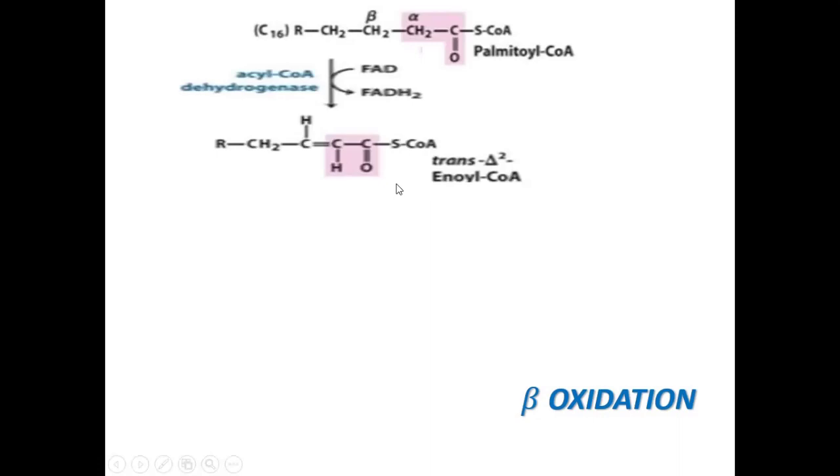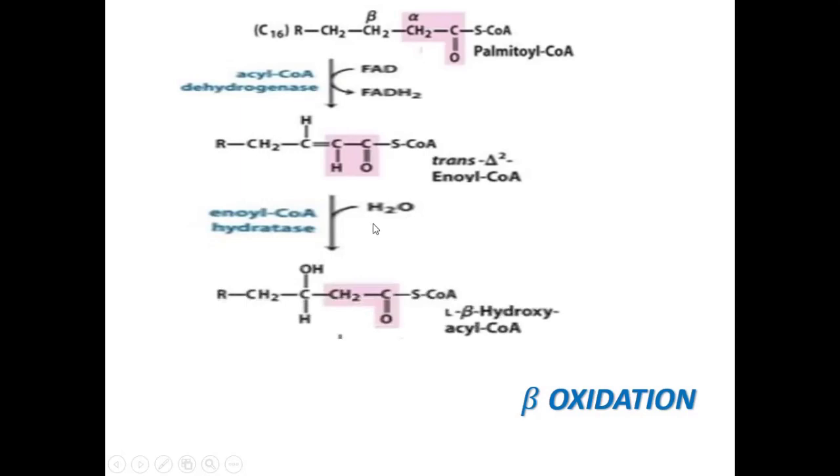Then the next step is hydration. Hydration means addition of water. This reaction is catalyzed by enoyl CoA hydratase. In this double bond, one water molecule is added, so H and OH. Can you see, this double bond is broken and a water molecule is added. This is alpha, this is beta. It will become beta hydroxy acyl CoA.